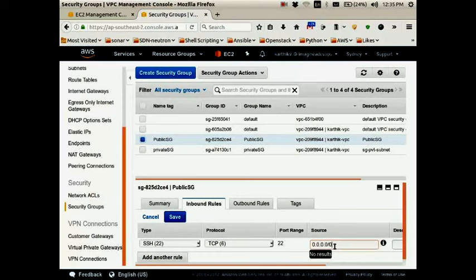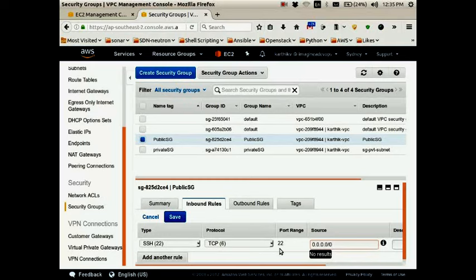Got the difference? If you give 0.0.0.0/0, anybody who has the private key will have access to the instances attached to this security group. But we can also specify a particular IP address. If you want to restrict the access only to yourself, you give your own public IP address here.